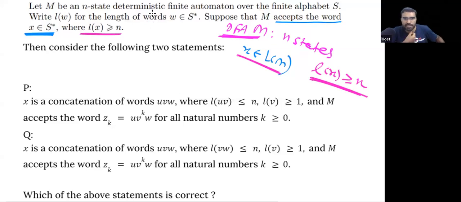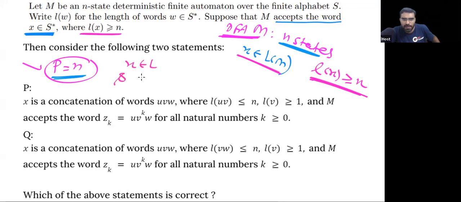So tell me, is this X a candidate string? Yes, I told you, if you remember, this n will work as P. The number of states in the DFA will work as P. So X belongs to L and the length of X is greater than or equal to P. So X is a candidate string.